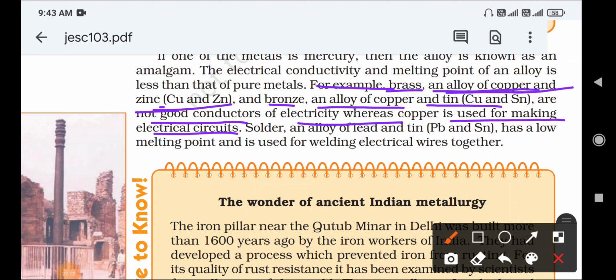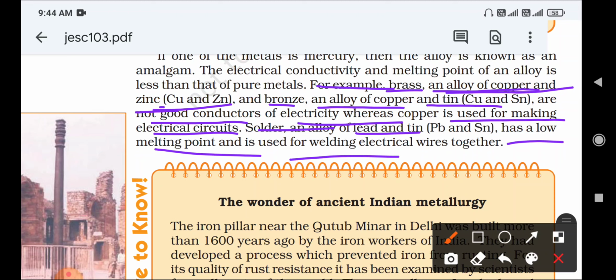Solder is an alloy of lead and tin. It has a low melting point and is used for joining electrical wires together. An electrician joining capacitors, resistors, integrated chips and diodes uses solder.